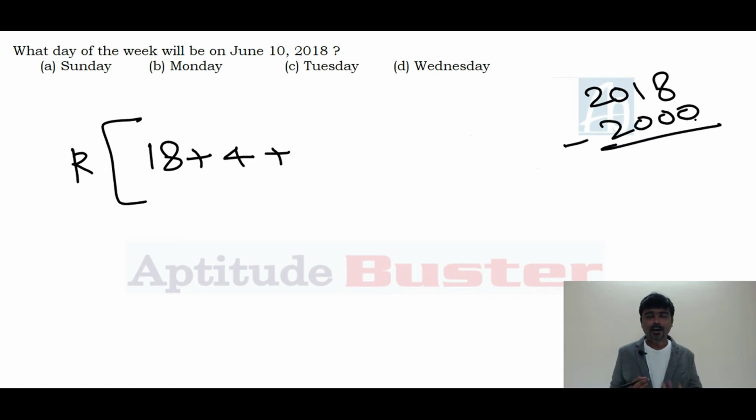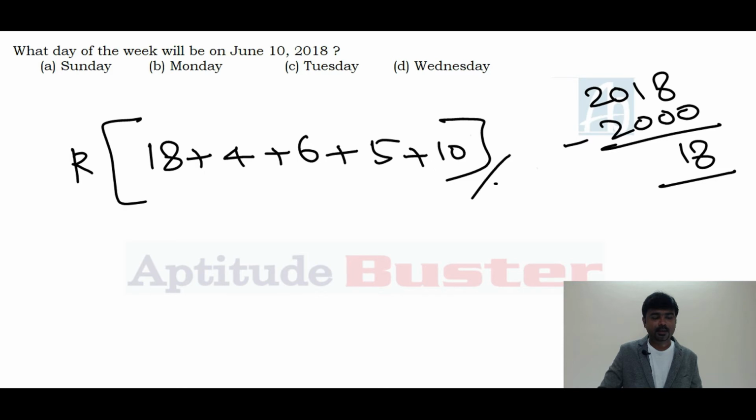The reason is 400 years are repeated. So remaining is 18. 1 to 99, the century key is 6, plus month key. June month, the month key is 5, plus date is 10, divided by 7. That's a simple approach. 18 divided by 7, the remainder is 4.